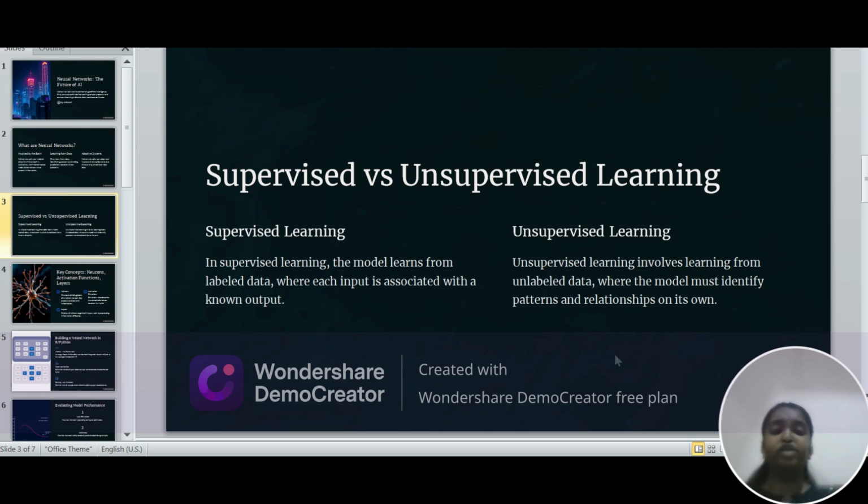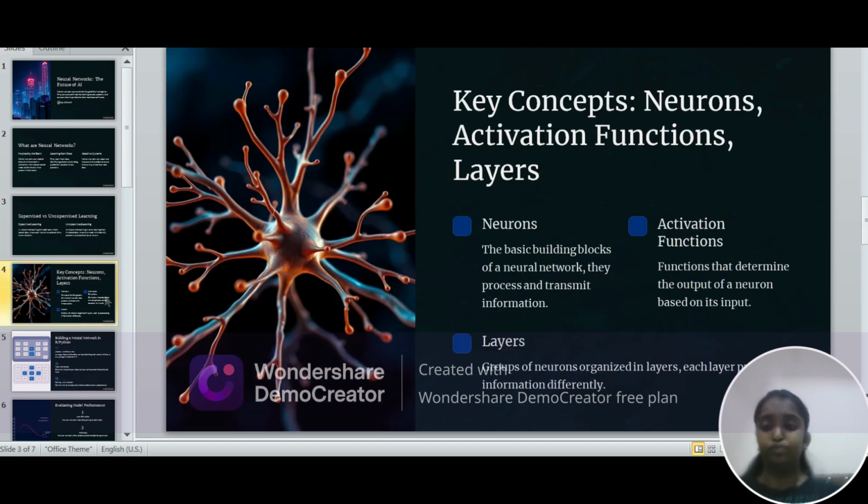We can say that unsupervised learning is a process on unlabeled data where the model should identify the patterns and the relationships on its own. And in supervised learning, the model relationship should be known.